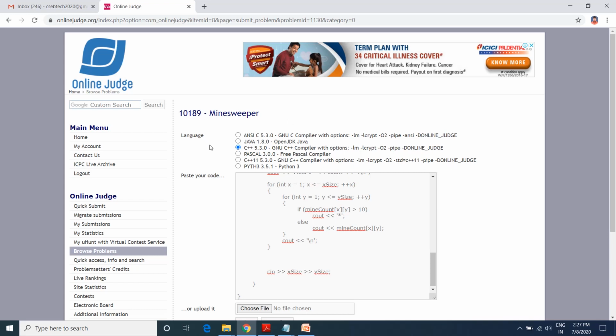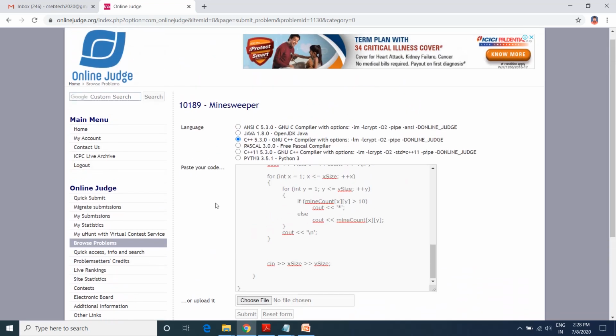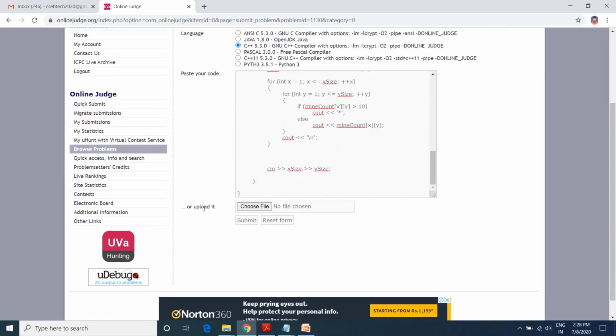So here they provided the languages: C, Java, C++, Pascal and Python. These five languages are provided, so you can choose any language in which you are able to write the code for the given problem. Either you can paste the code of the problem, or you can also upload that file by